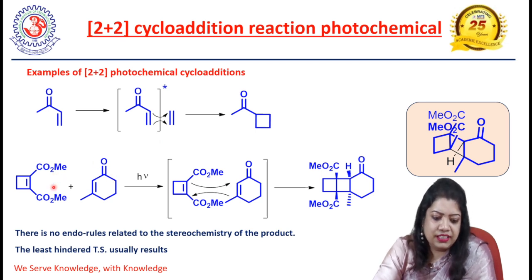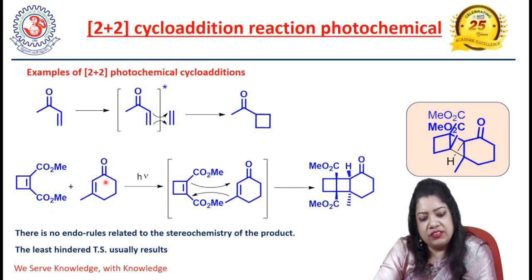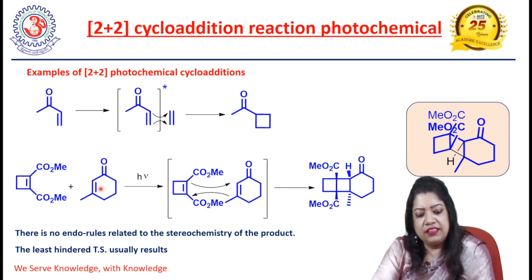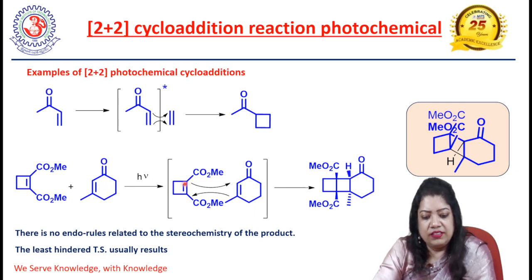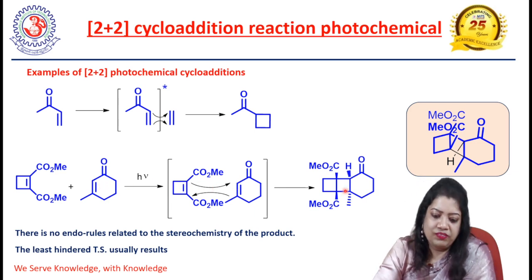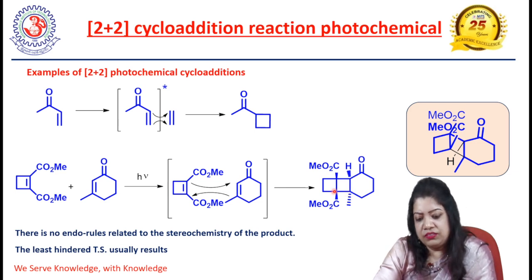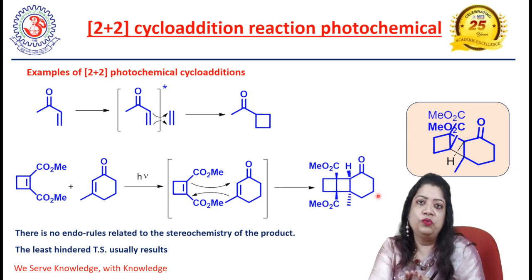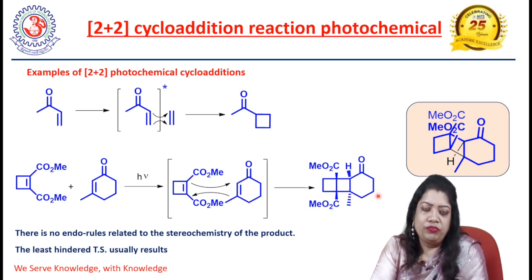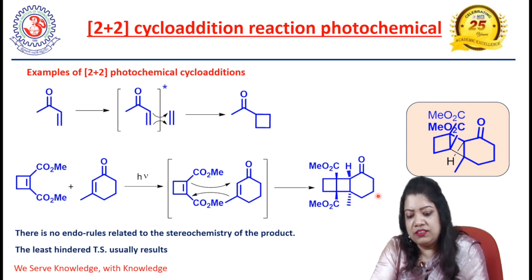Here in the second example we see a substituted cyclobutene reacting with one six-membered cyclic molecule having one ene within it, and when it undergoes 2 plus 2 photochemical cycloaddition, we will get this tricyclic system with two fused cyclobutane rings. And here you see no endo rule is dominating in this 2 plus 2 cycloaddition reaction.